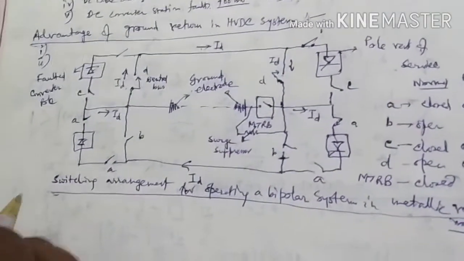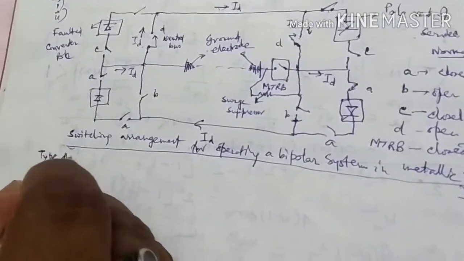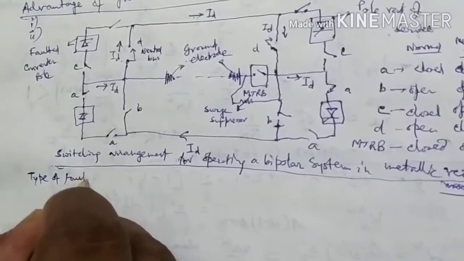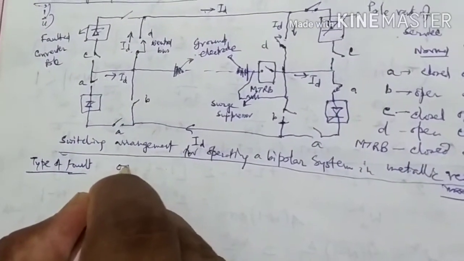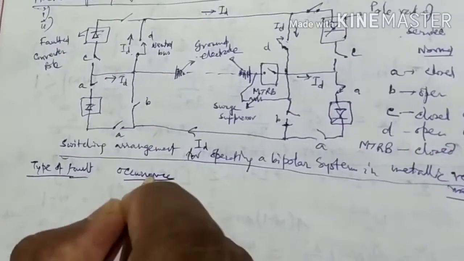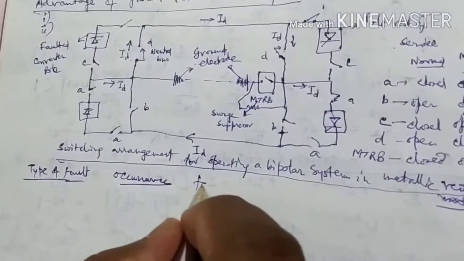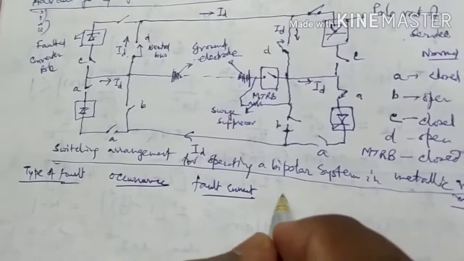So next I will discuss the types of faults, occurrence, fault current and protection.